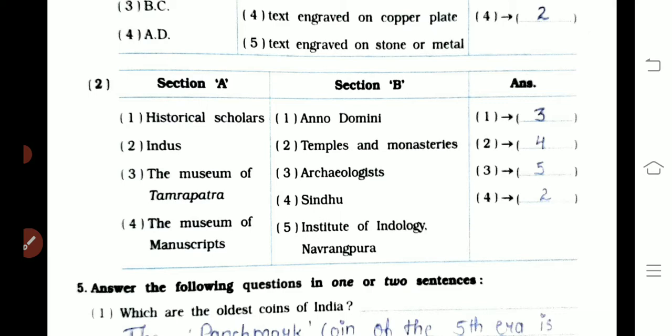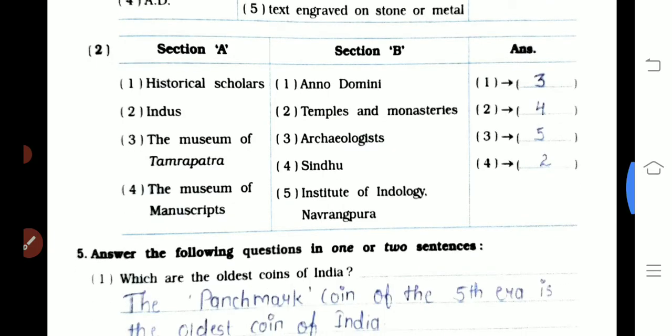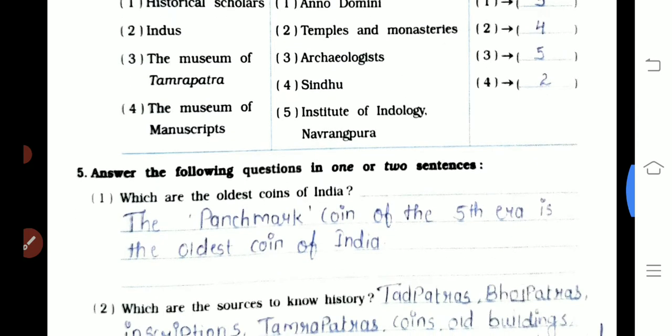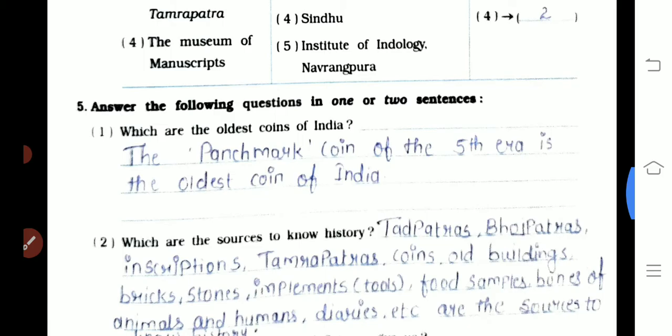The Museum of Tamarpatra, that is fifth one. The Institute of Indology, Navrangapura. Fourth one is the Museum of Manuscript. Second one, the temples and monasteries. Okay. So here the match the column is over. The next question number five is: answer the following question in one or two sentences.